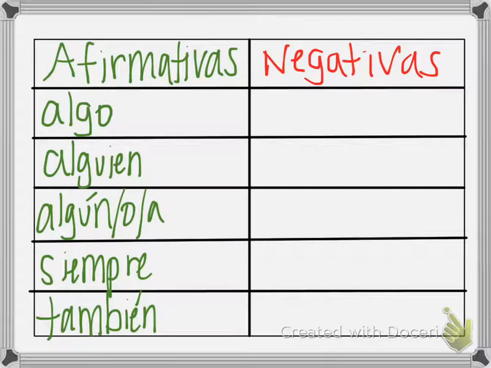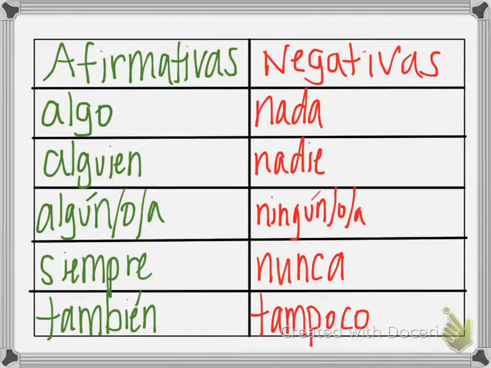Okay, there are your affirmatives. Pause now so you can copy them down. And then I'm going to write down the negatives as well. Okay, there are all your negatives. Now we need to actually translate these so you know what they mean.